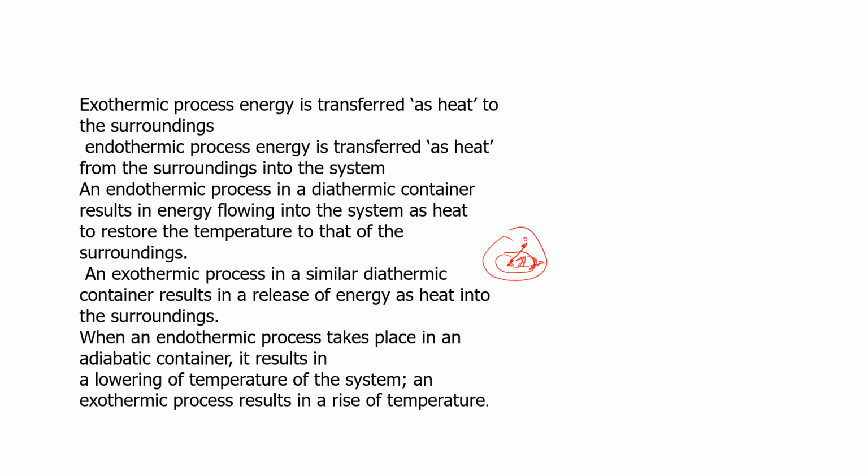And so that is what we have represented here in these diagrams. Okay, so this is basically how we describe the endothermic and exothermic processes in both an adiabatic container and a diathermic container. I hope you're able to follow it.